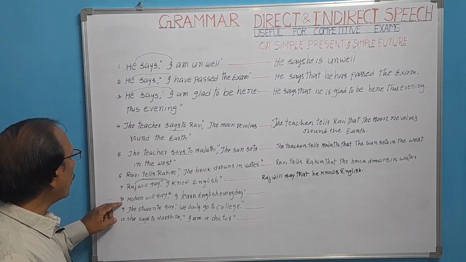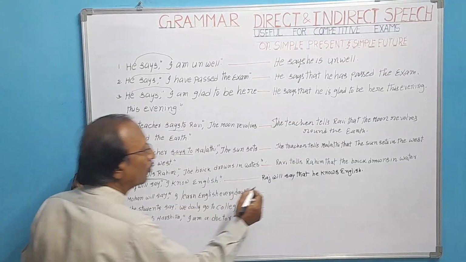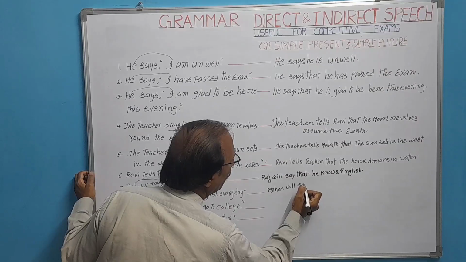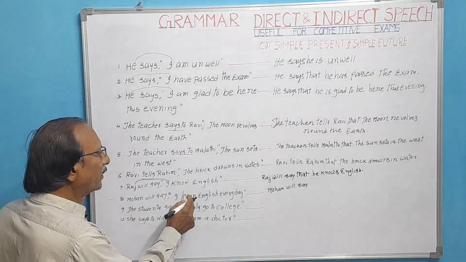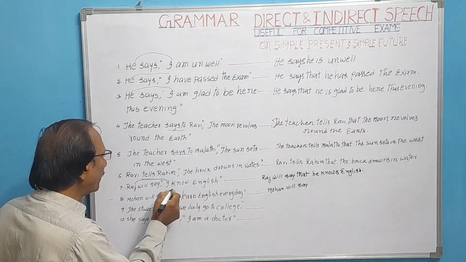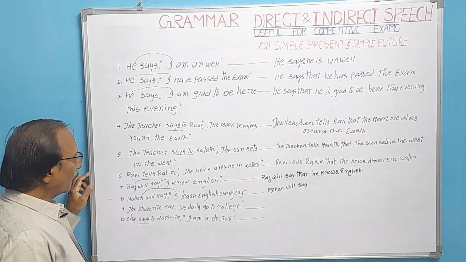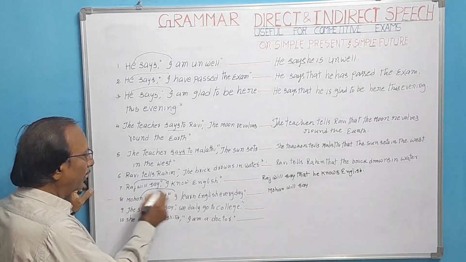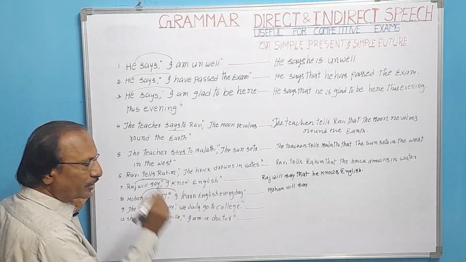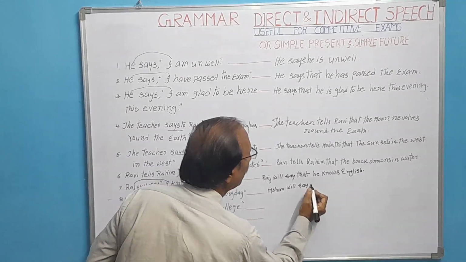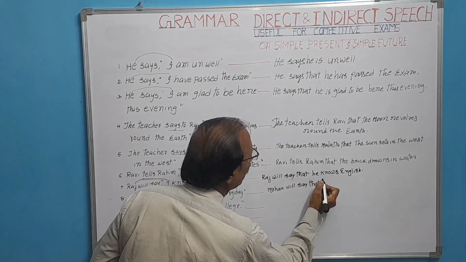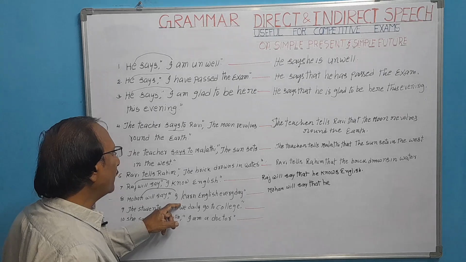Now eighth one, Mohan will say, in the same way write down. Mohan will say, look here, I learn English every day. Here I again refers to Mohan. Mohan subject. I refers to Mohan. So what subject will we write here? Third person singular, he. Mohan will say that he learns English every day.